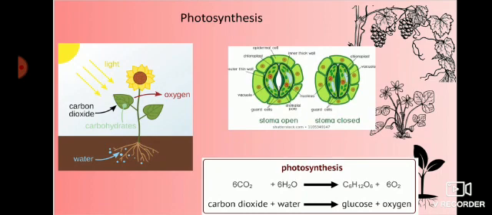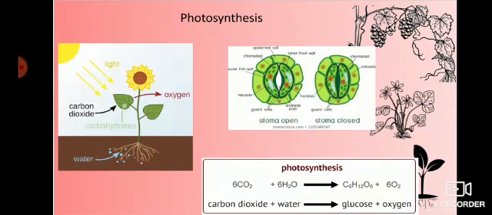You are seeing picture 2, that is stomata. What we call stomata are openings. The leaf has a green pigment called chlorophyll which helps in photosynthesis. During photosynthesis, the chlorophyll-containing cells of the leaves, in the presence of sunlight, use carbon dioxide and water to synthesize carbohydrates. This process we call photosynthesis.